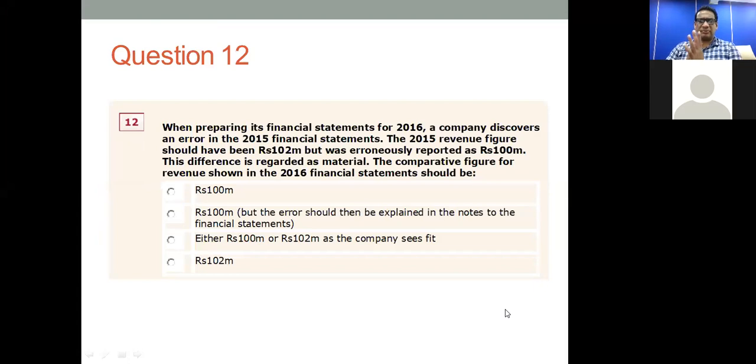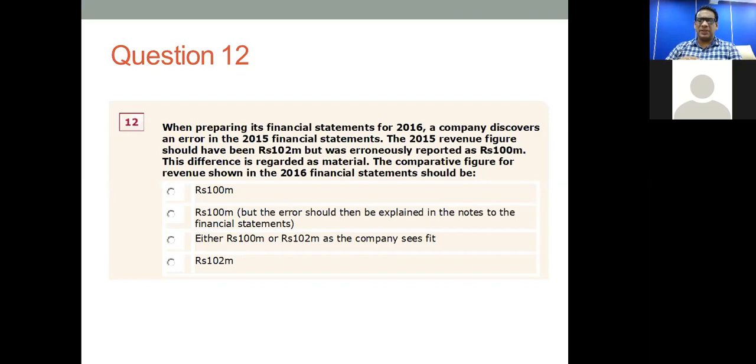Question number 12. When preparing its financial statements for 2016, a company discovered an error in 2015 financial statements. 2015 revenue figure should have been 102 million, but was erroneously reported as 100 million. This difference is regarded as material. So something which is 102 million was recorded as 100 million when it comes to revenue. So you have understated revenue by 2 million. So it is considered as a material mistake.